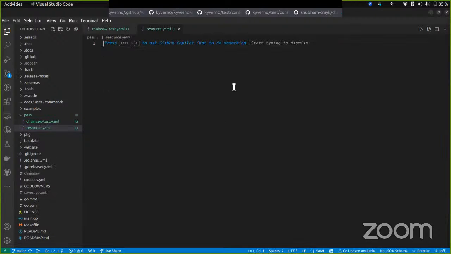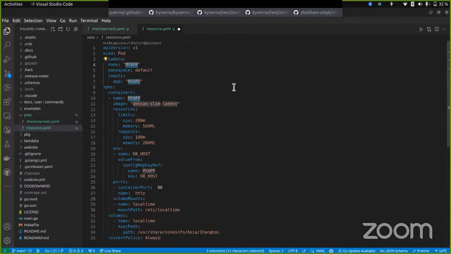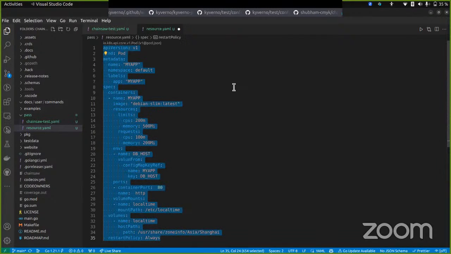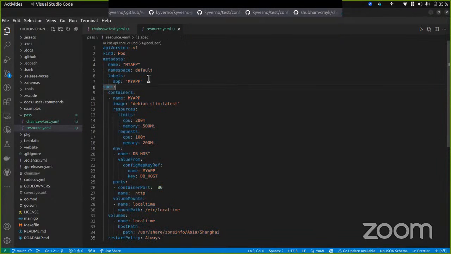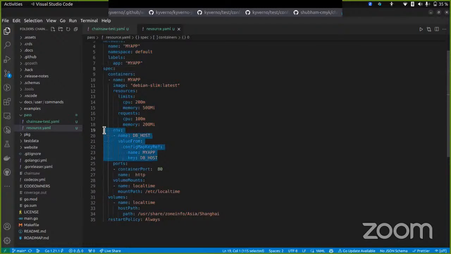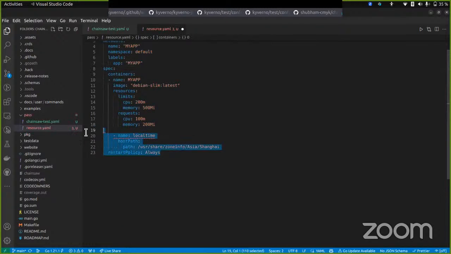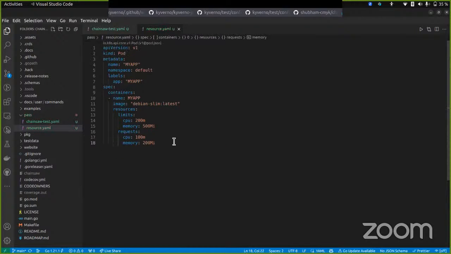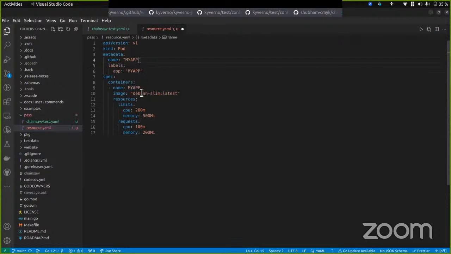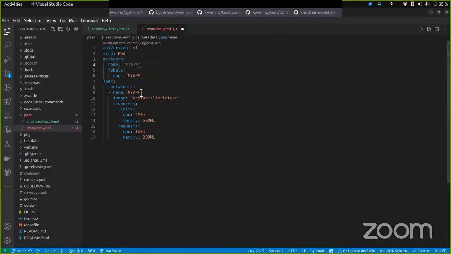So let's make it a pod. Okay, I have to reduce this. I don't need environment variables in just a demo. Don't need the port. Don't need volumes and nothing like that. Okay, so it could be any. I don't need namespace also over here because chainsaw would insert a default namespace.